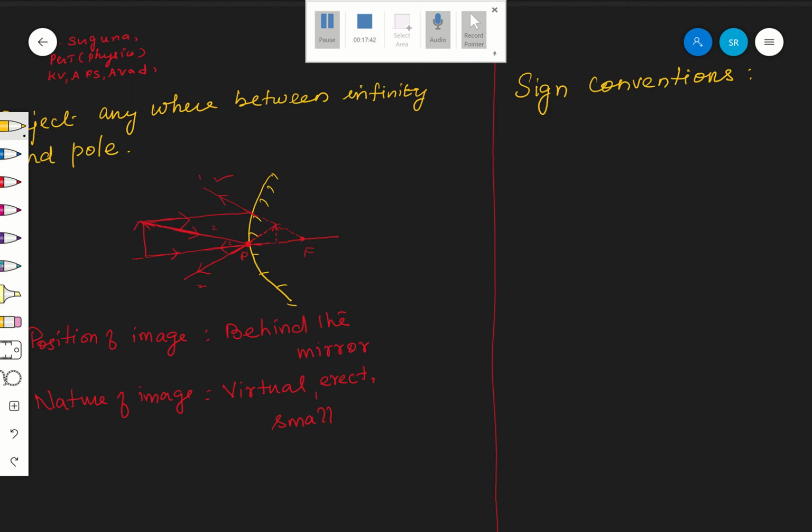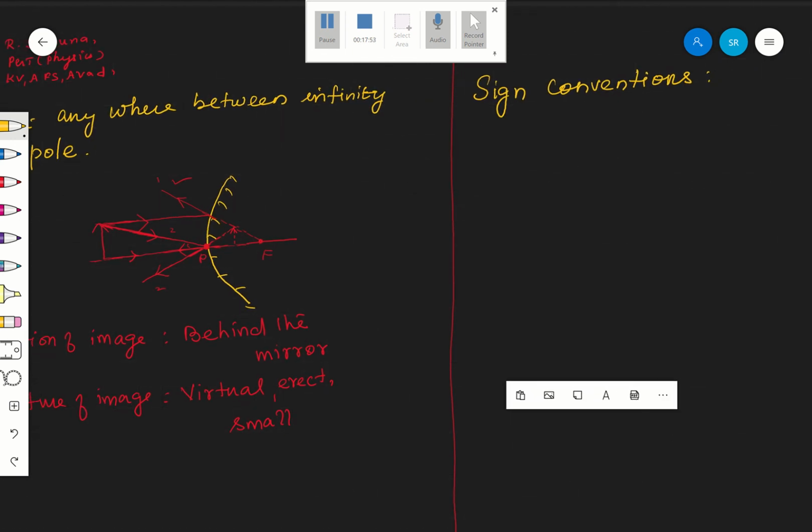To avoid confusion. So what are all the sign conventions now? Now see number one. In all the ray diagrams we have seen, the object is always here. Recall your concave mirror and also convex mirror: I have kept the object only to the left of the mirror, no?